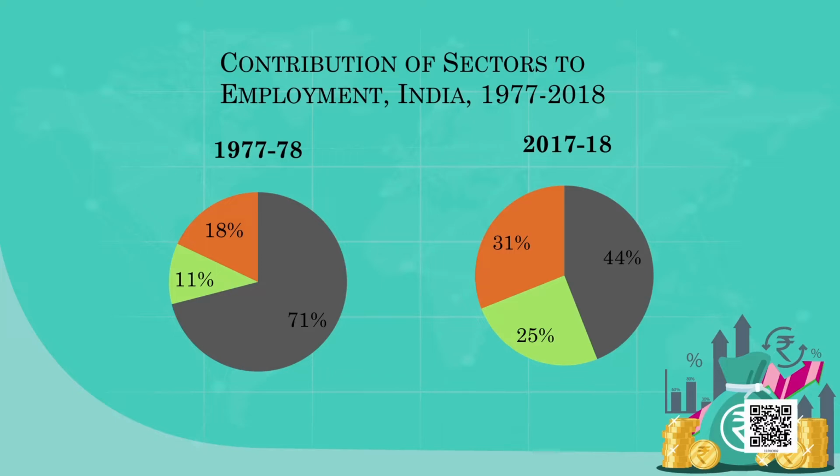And both the service sector and the secondary sector, their share has increased to a more or less similar level. Whereas in the case of agriculture, it has come down from 71% to 44%. But if you look at today's scenario also, who is the major employer? Who is giving the major employment here? It is the agriculture sector. Earlier it was 70%, almost 3/4 of the people were engaged in agriculture. But today it is around 44%, only 2/5 actually. So even today agriculture is the major employer in India.